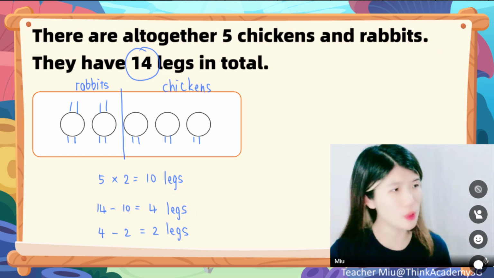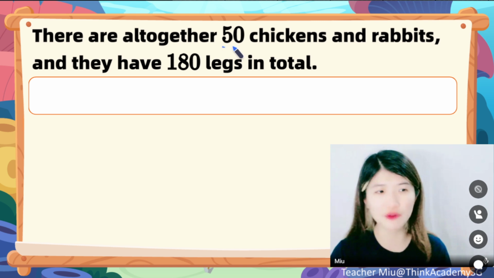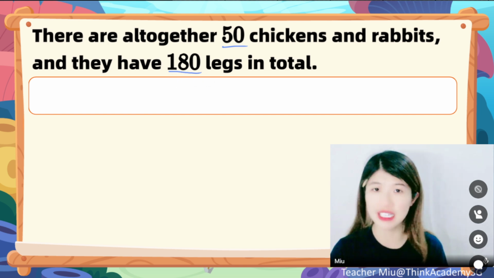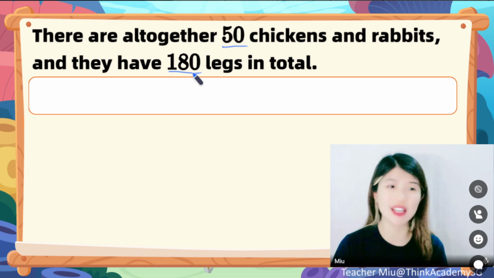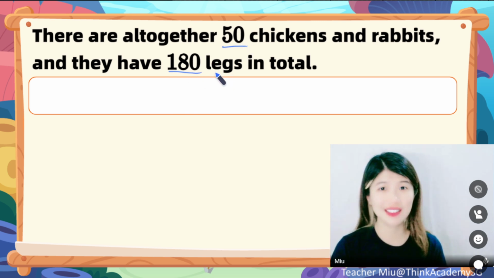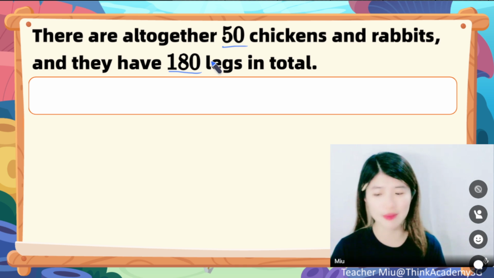But what about this one? Altogether, there are 50 chickens and rabbits. Altogether, there are 180 legs. Are you going to draw all the 50 heads and all the 180 legs to see how many chickens and how many rabbits?